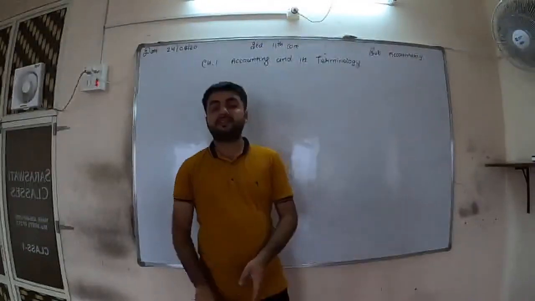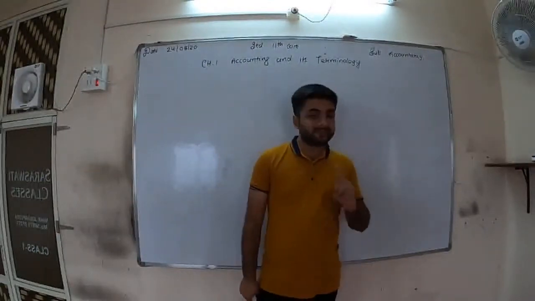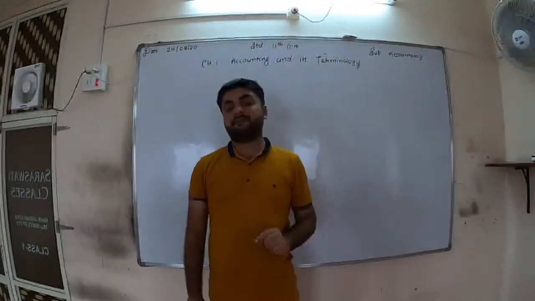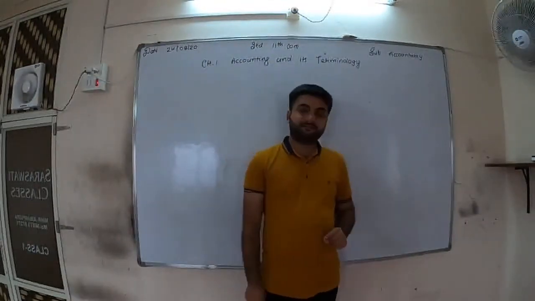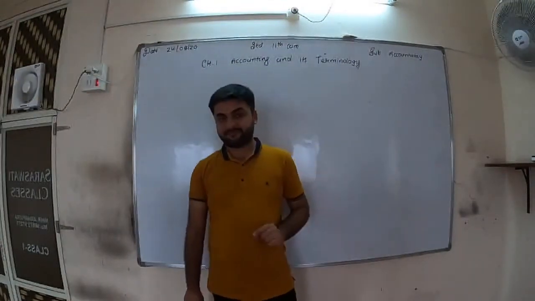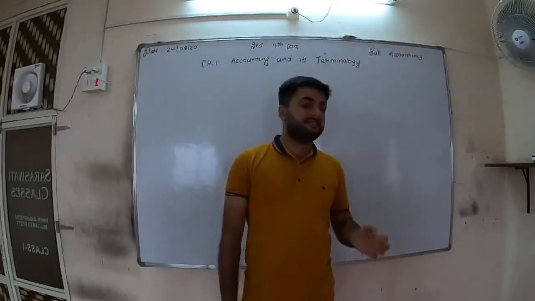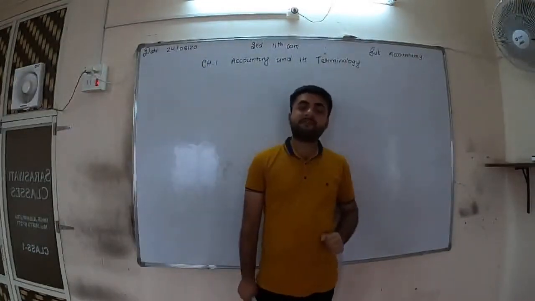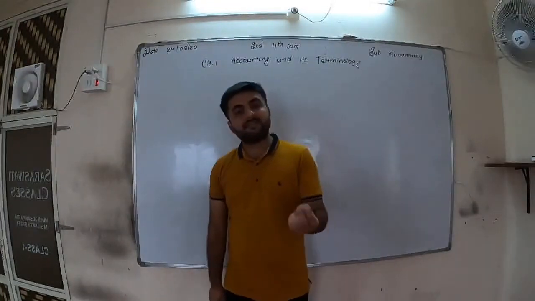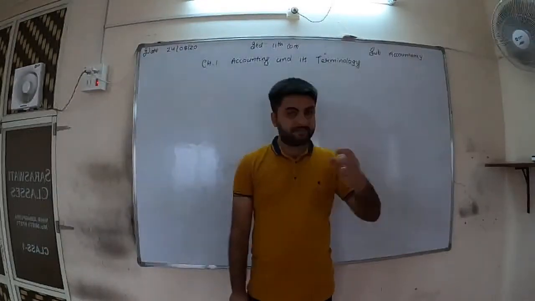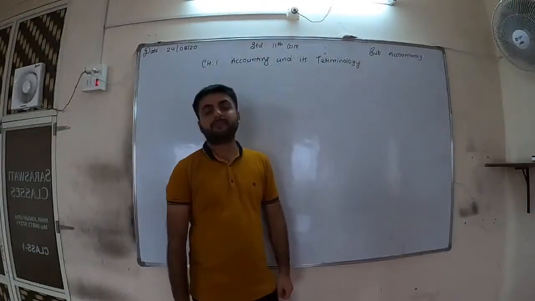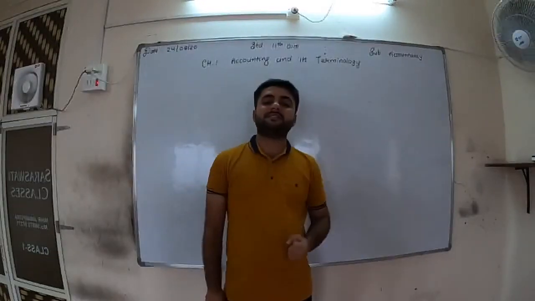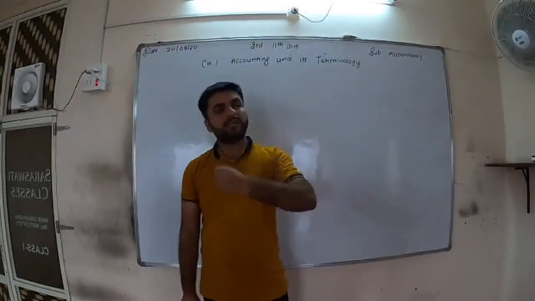So we have discussed four words till now. Which are they? Business transaction, event, capital, and last is drawings. Transaction means an exchange of goods or services which has monetary value. Event means a result from the transaction, from the exchange. Capital means to invest in the business.